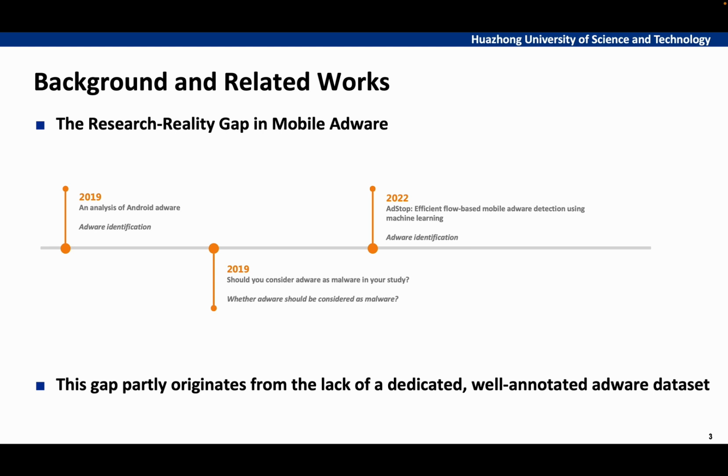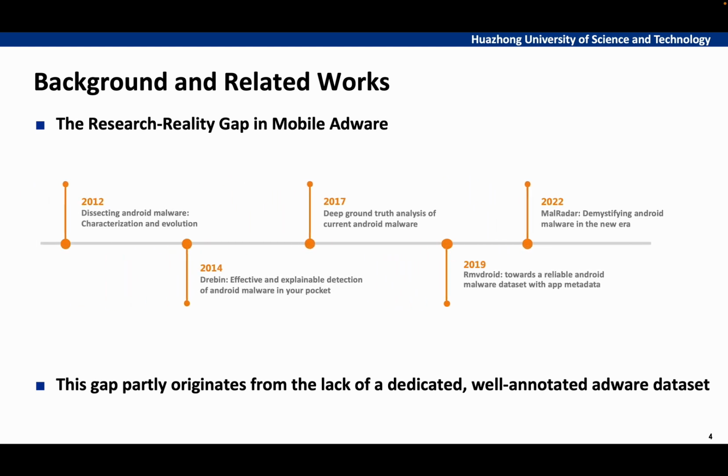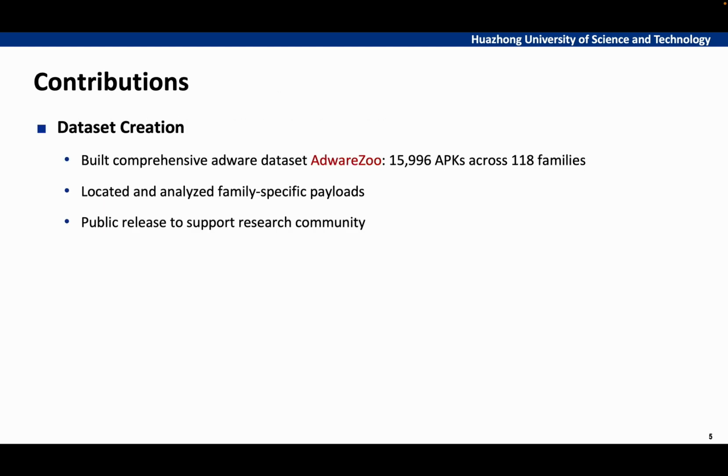Current research has primarily focused on Adware identification methods or debate on whether to classify Adware as malware. However, unlike general Android malware research, we lack in-depth understanding of Adware's fundamental characteristics. This gap largely stems from the absence of a dedicated and well-annotated Adware dataset.